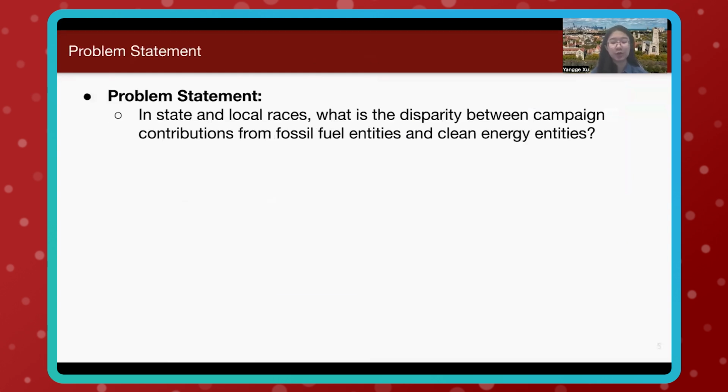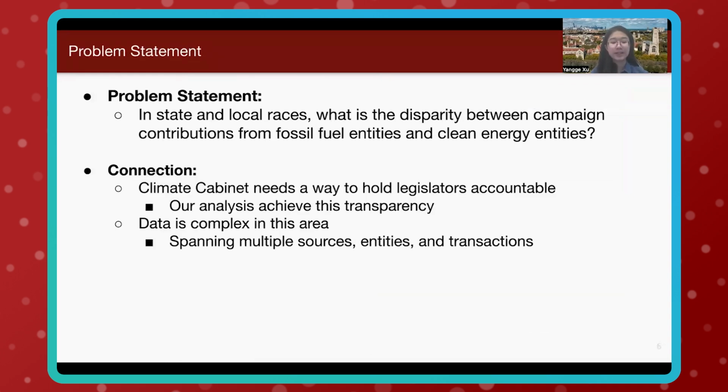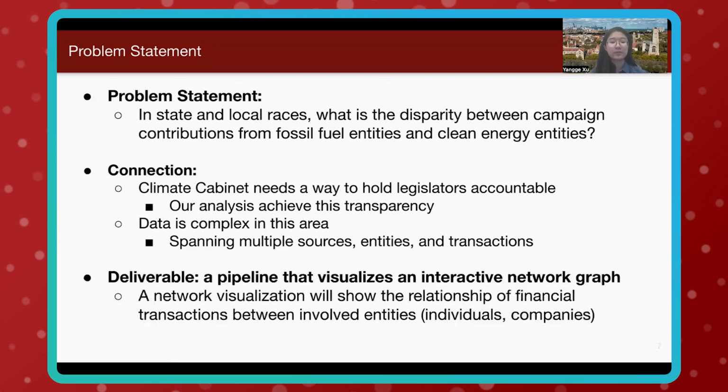So our problem for this quarter is understanding the funding differences in state and local races between fossil fuel entities and clean energy entities. There's a significant gap in available data right now, which is crucial for the Climate Cabinet as it strives for greater transparency and accountability. Given how complex data associated with campaign finance can be, spanning multiple sources, entities, and transactions, we set out to create an infrastructure to help Climate Cabinet analyze and visualize it in a very simple way. So our main deliverable is an interactive network graph that visualizes these transactions between entities, and Kaya will dive deeper into how this works.